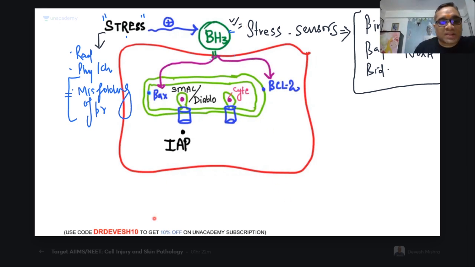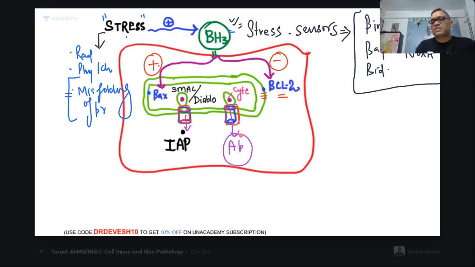How will this BH3 work? See this, what is going to happen? Now BH3 will activate the BAX, which is on the inner membrane of the mitochondria, and it will inhibit the anti-apoptotic protein present on the outer membrane of the mitochondria. Because of this, the mitochondrial permeability channel will be formed here. Through this permeability channel, proteins will leak out and induce apoptosis. In a simple manner I am telling you, I'm not going into detail of the mechanism of apoptosis. Now you understood this point.